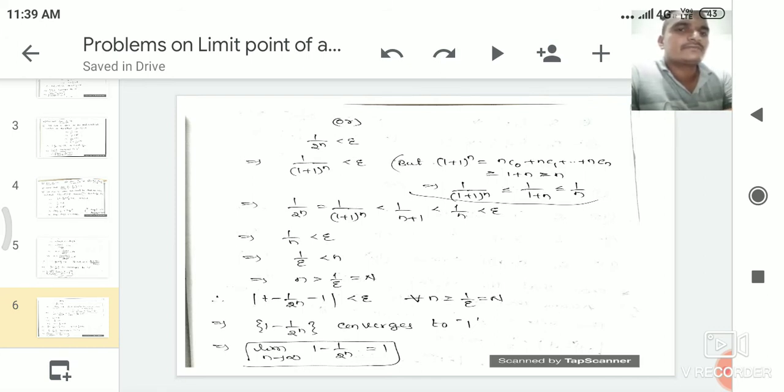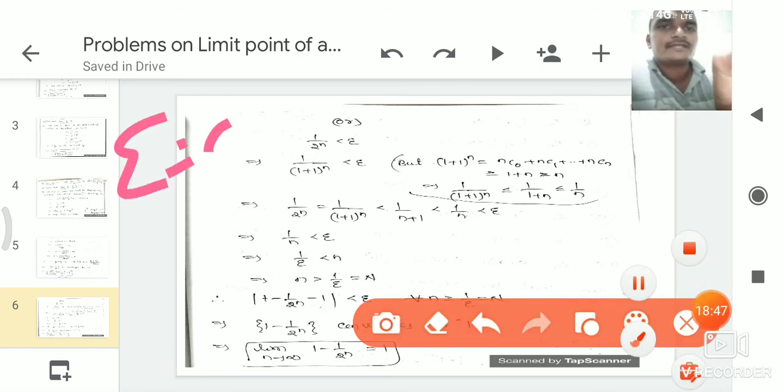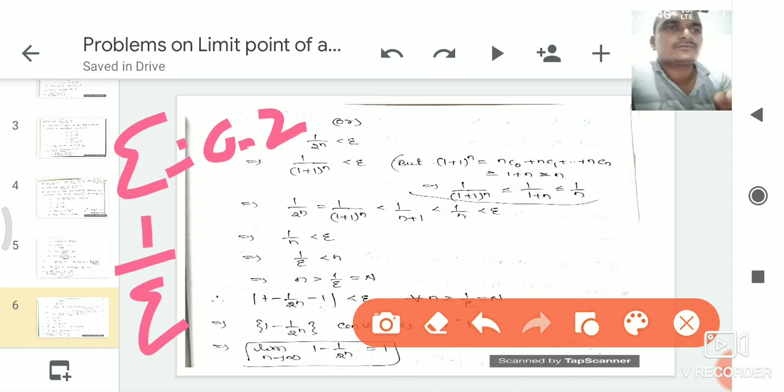That is, |1 minus 1 by 2^(n minus 1)| is less than epsilon for every n greater than or equal to N, where N is 1 by epsilon, which is a natural number. If we take epsilon equal to 0.1, 1 by 0.1 is a natural number. If we take epsilon equal to 0.2, what is the value of 1 by epsilon? 1 by 0.2 must be a natural number. 1 by 0.2 is nothing but 5, a natural number.